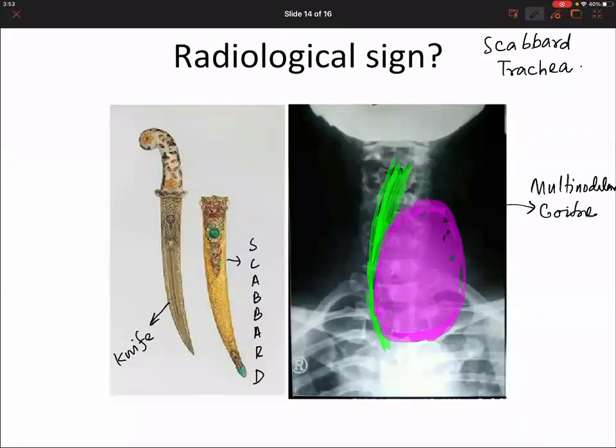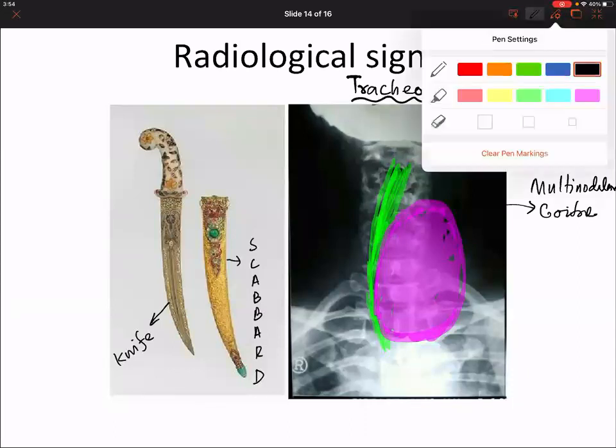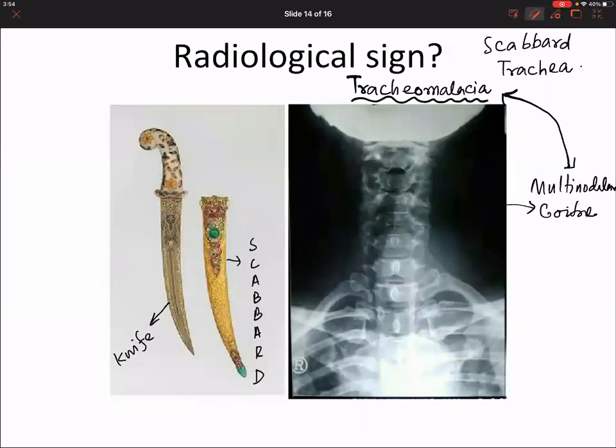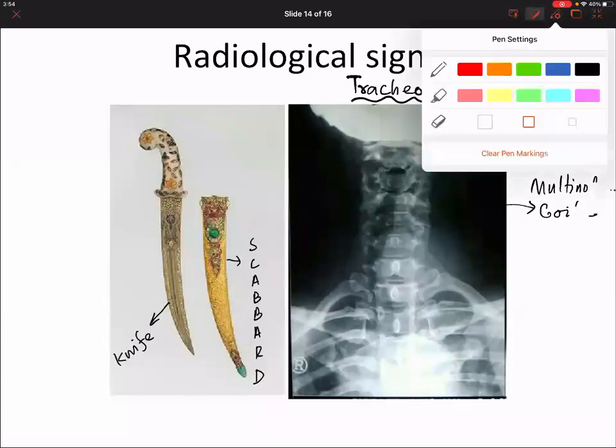The disease is a multinodular goiter that has made the trachea like that. So scabbard trachea is a sign of what disease? Tracheomalacia due to multinodular goiter. It could definitely happen with colloid goiter too, but it is more common with this.